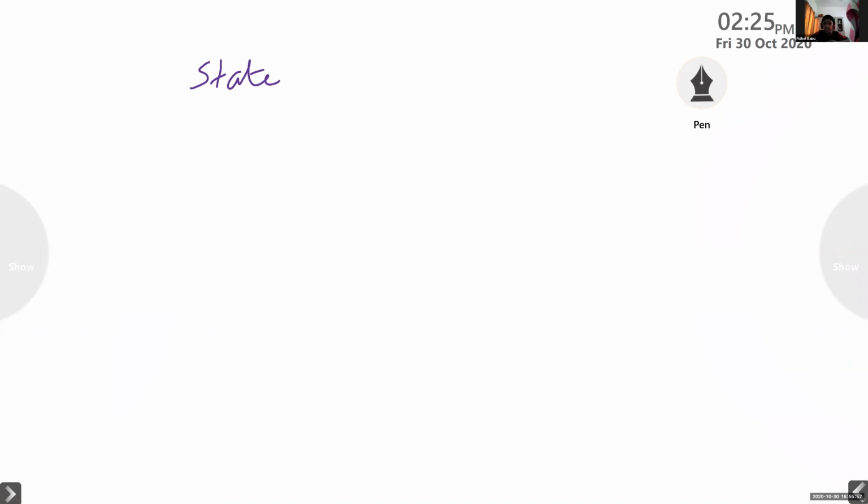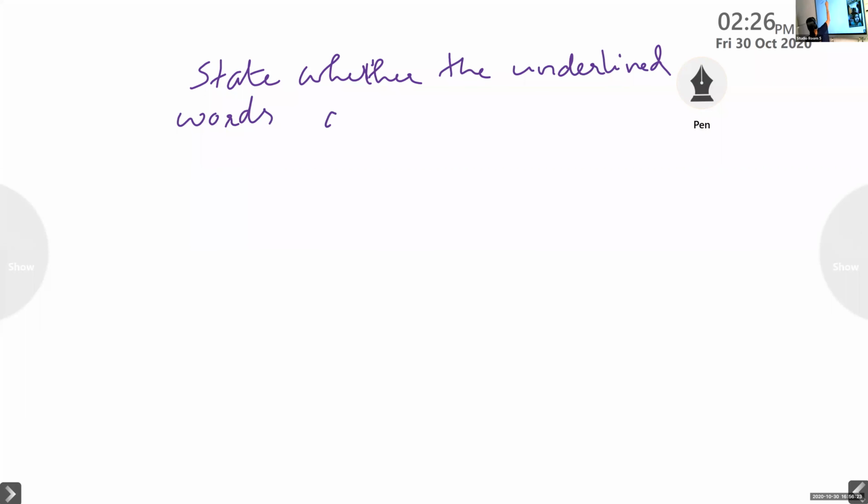Ma'am, we should write in a paper? Yes, ruled paper. It's a part of our school note. State whether the underlined words are phrase or clause.